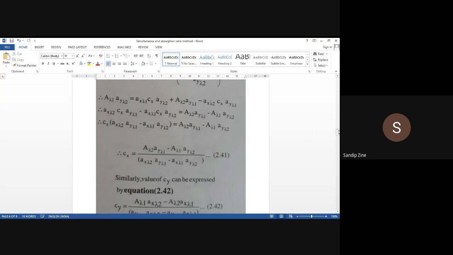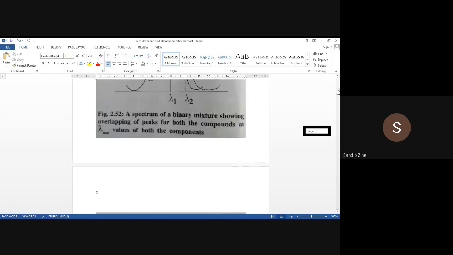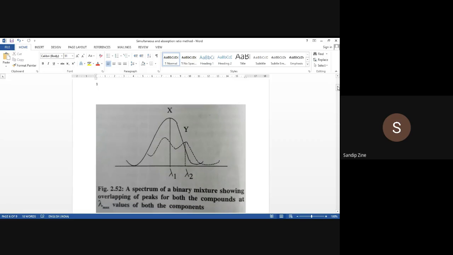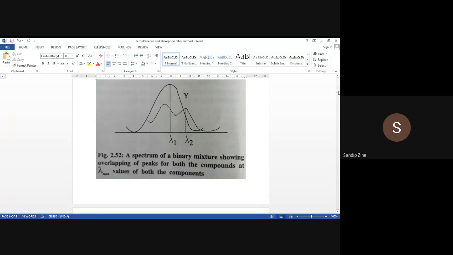So once again, you have to take one more revision of these two methods, simultaneous equation and absorption ratio method, and at that time you will get more clarity. You can refer to these two equations, and if any difficulty is there about these two points, simultaneous and absorption, again we will discuss tomorrow.